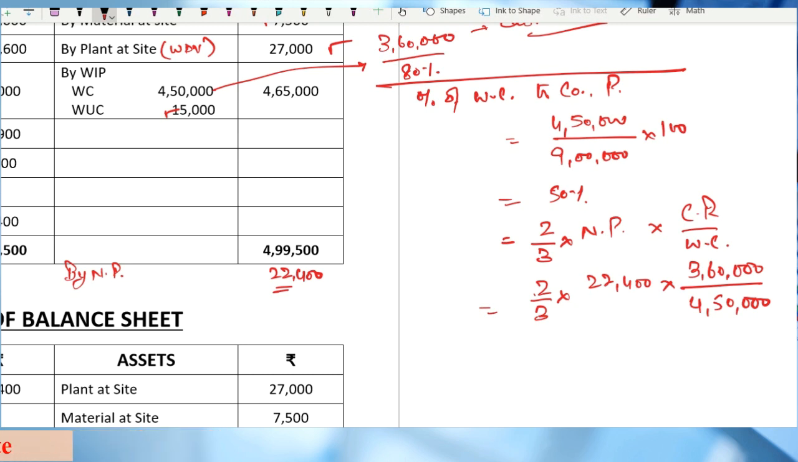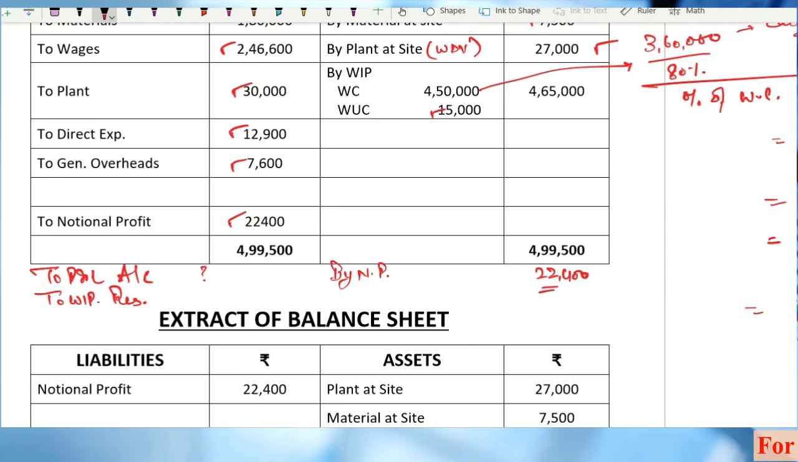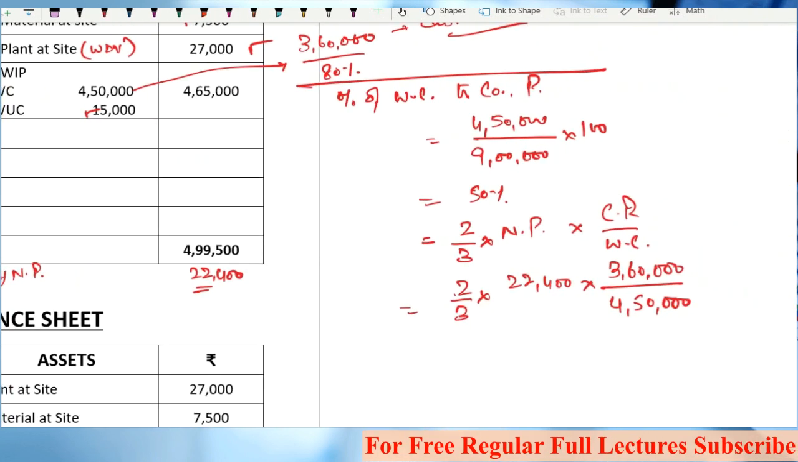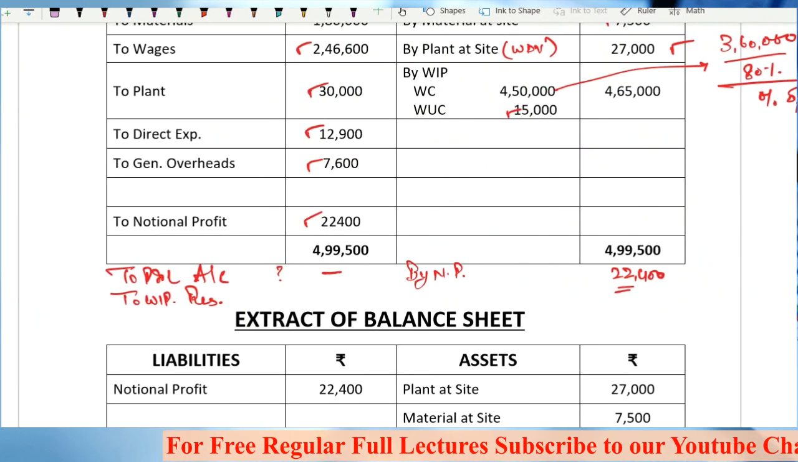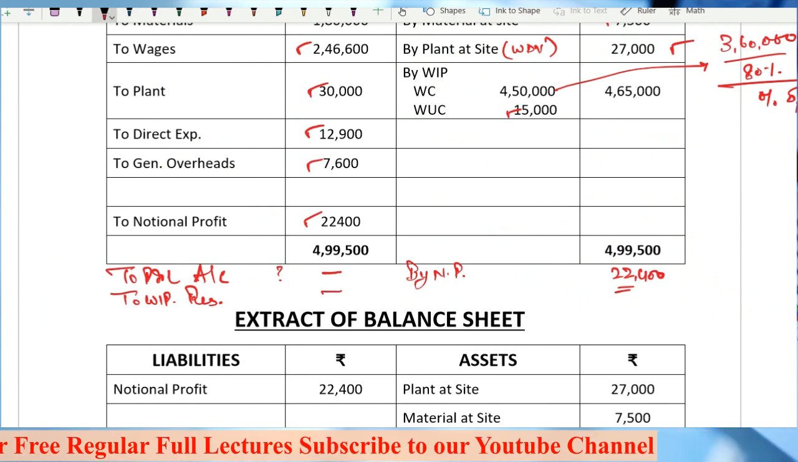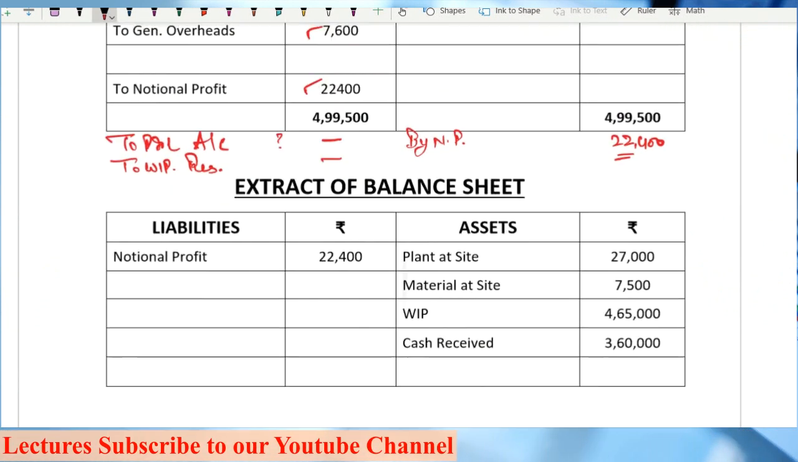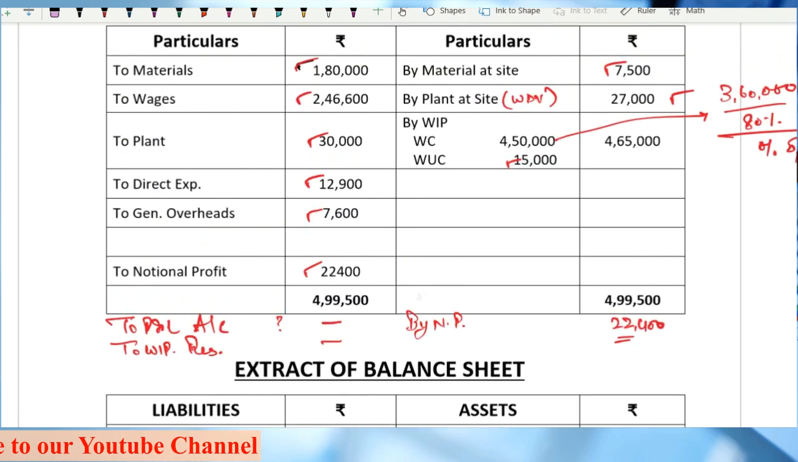Any doubts? So accordingly you will take the figure in the profit and loss account as per this calculation, whatever you get here, right? And the remaining will be taken to WIP reserve. Clear, sir? Next, he is asking for the extract of the balance sheet.